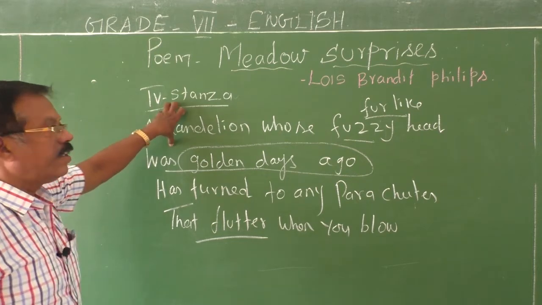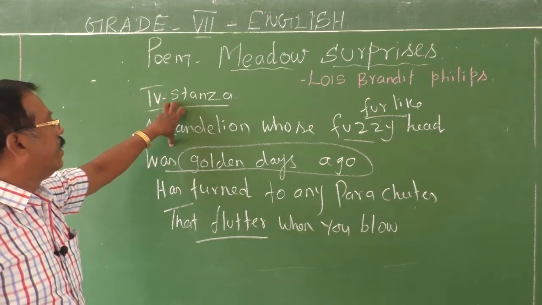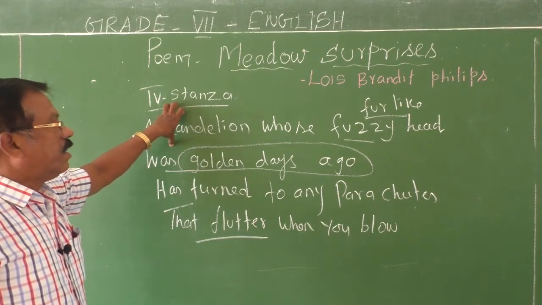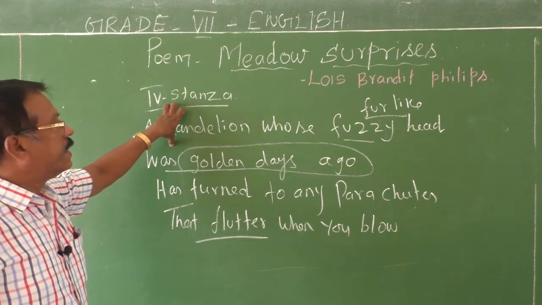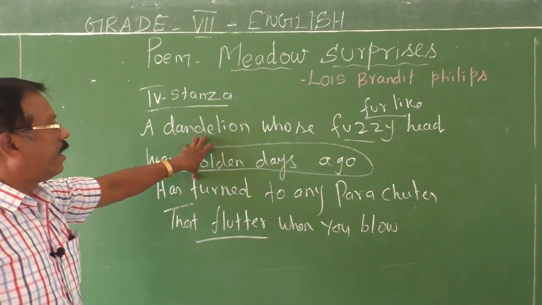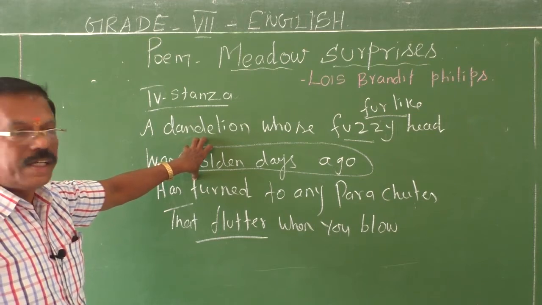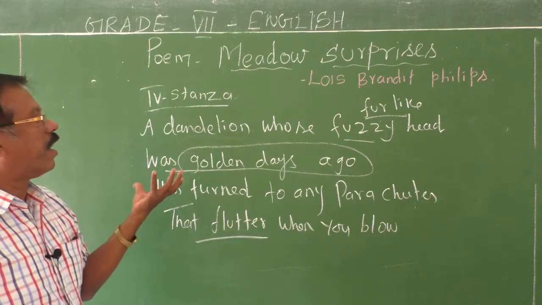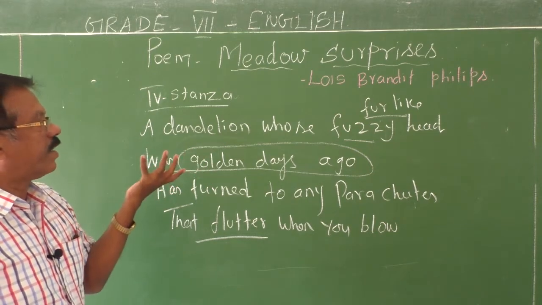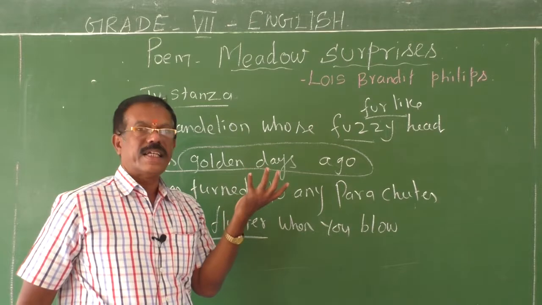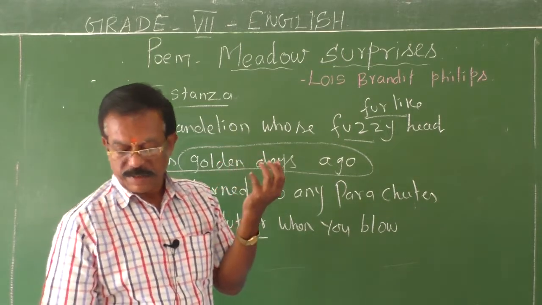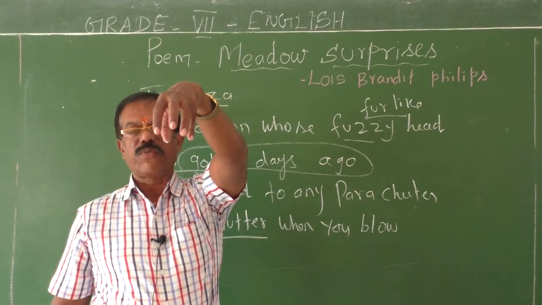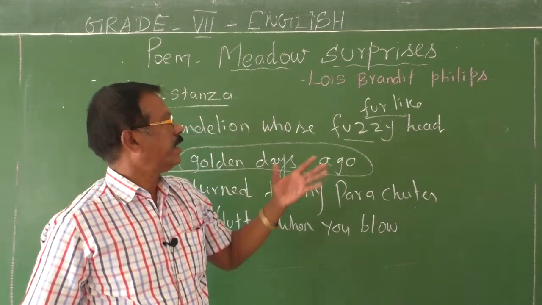A dandelion. If you walk through the meadows on the soft green grasses, you can come across many dandelion flowers. They are yellow in color and they have golden color. They appeared golden a few days ago. Now the buds bloomed into flower, so its head became fur-like, that is bushy head. In the sense, as I explained, bushy head refers to the head of the bright yellow flowers which have a beautiful texture.